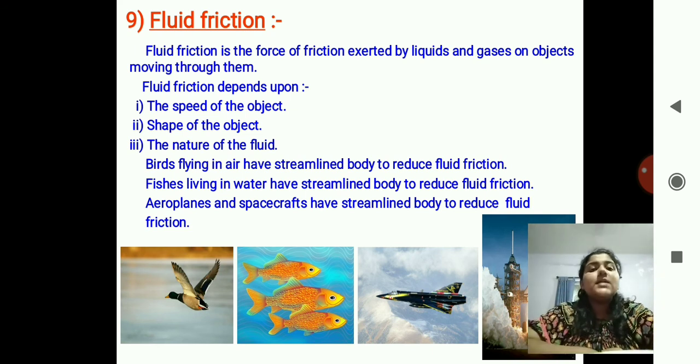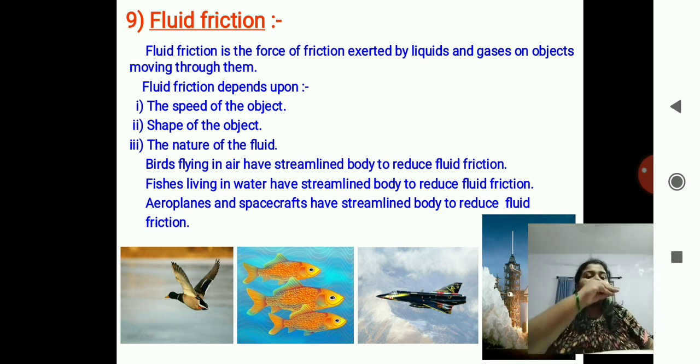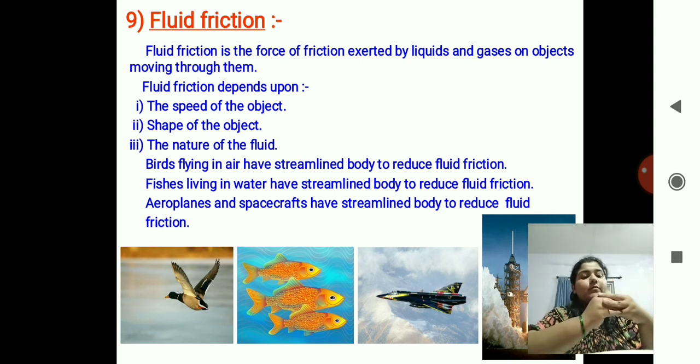This is easier because if this is a body, these are both sides, they are tapering towards their ends. What happens when the air is coming or the water is coming, or they move through the water, all the forces are acting upon the surface of the body, correct? So if the body is streamlined, what will happen? The forces will hit only at a single point, only one part of the body, and the friction will occur only at this point.